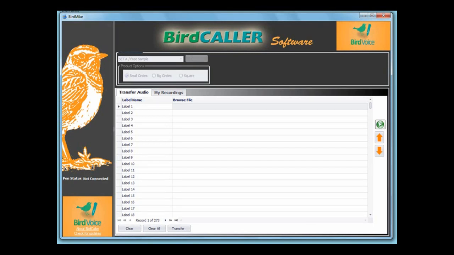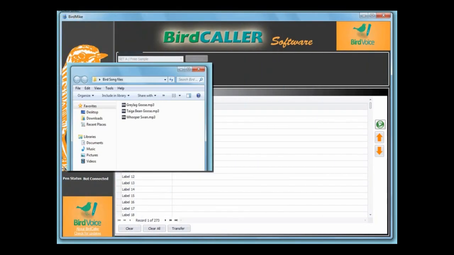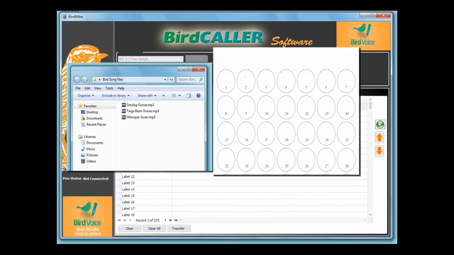This video demonstrates how to use BirdCaller software to add audio to your stickers. I have 3 MP3 files on my computer and I want to move the audio onto 3 stickers so that I can listen to these sounds when I'm out and about.